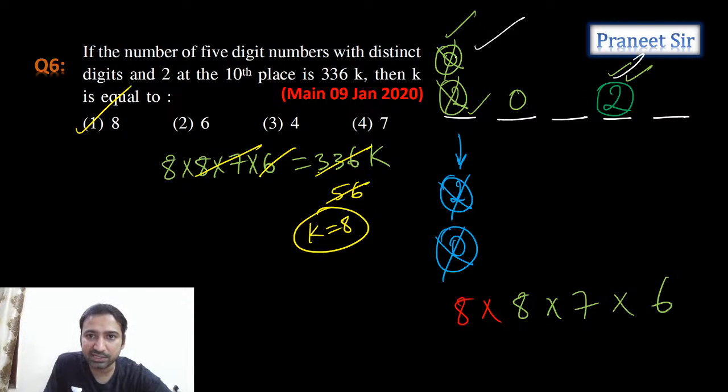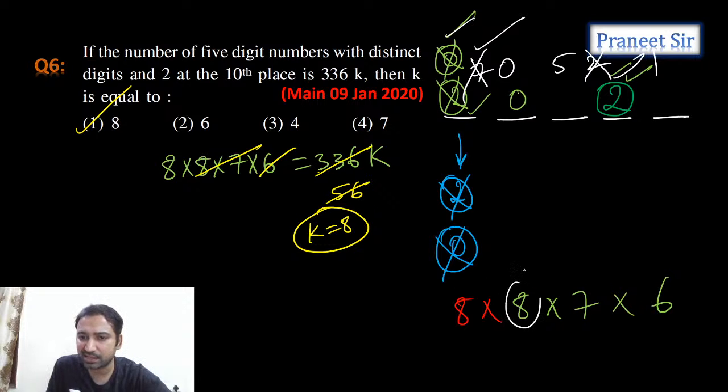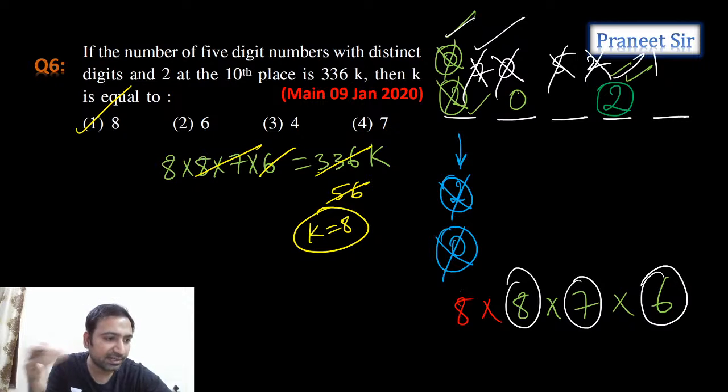Already 2 is over and 0 is over. Maybe you can take an example like 70521. Here already 2 we can't take and 7 we can't take, so 8 possibilities are there here. 0 we can't take, 3 possibilities here. And 5 we can't take, so 6 possibilities here, like that. You can take some example and analyze it easily.